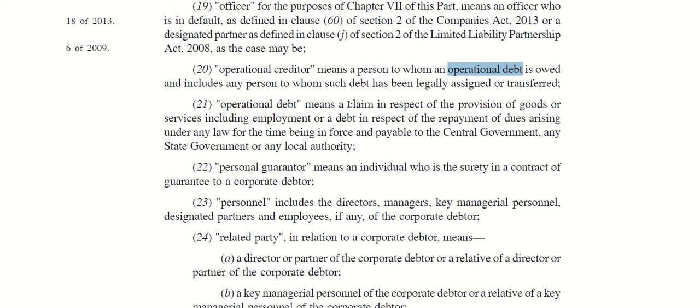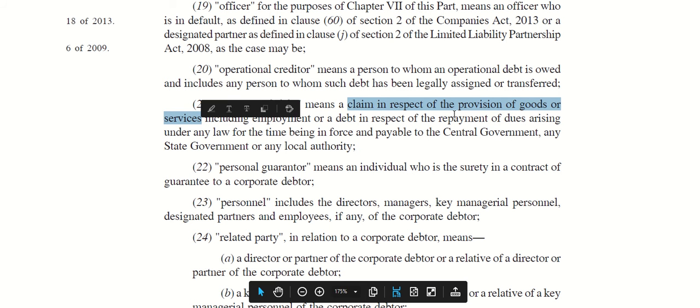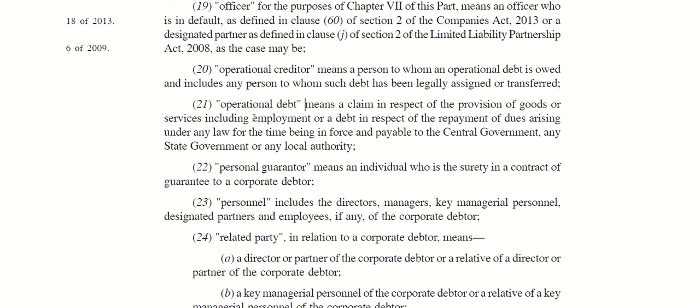When a good or service is supplied or provided, the debt which accrues from such service can amount to an operational debt. And it includes employment, which means that where an employee is due a salary, that can also be claimed as an operational debt.